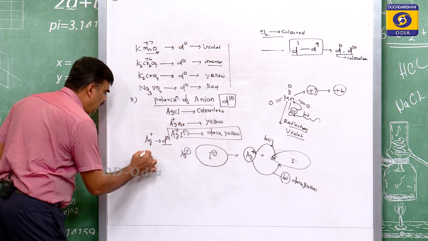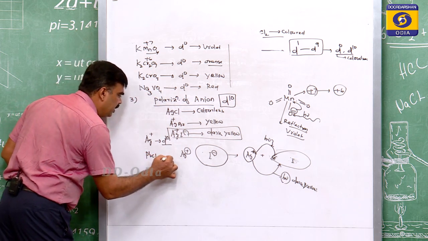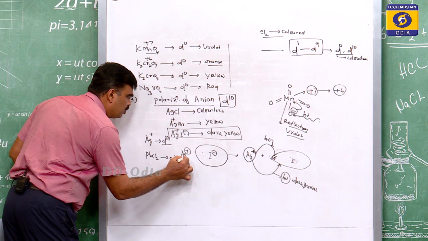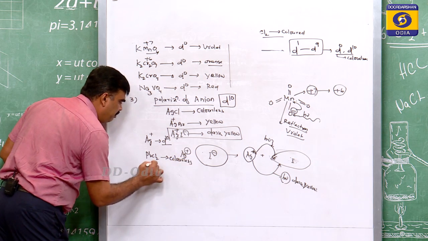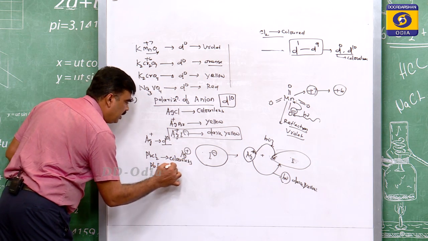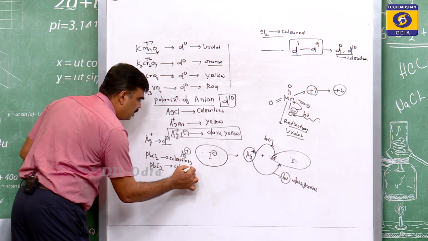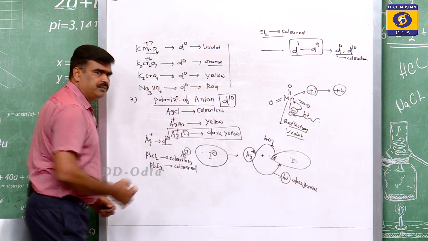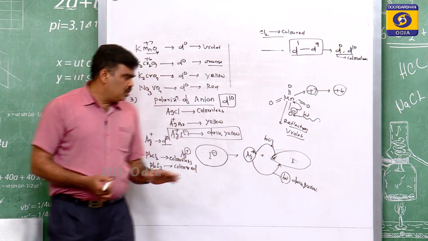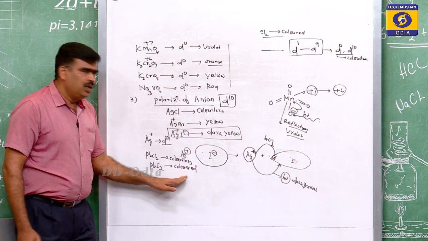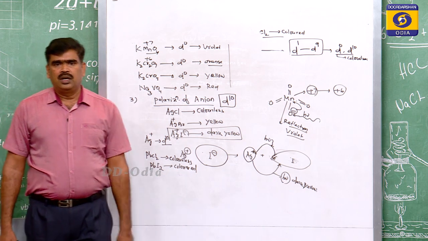Similarly, PbCl2 is colorless, but PbI2 is colored. Perhaps all of you have understood this very well. PbI2 is colored, but PbCl2 is colorless.